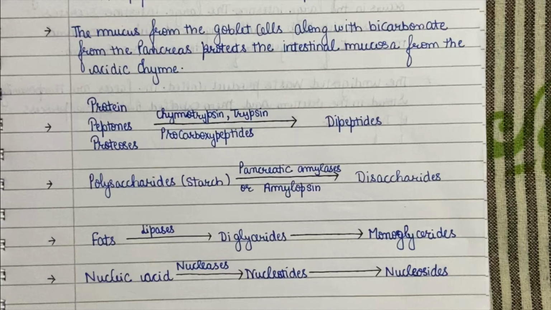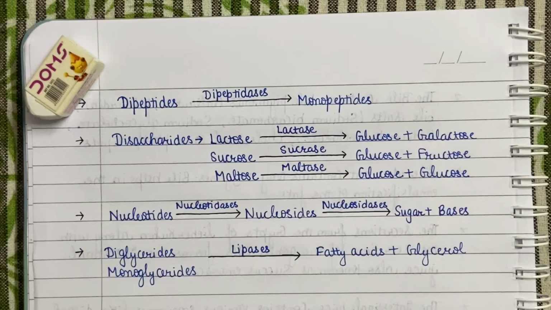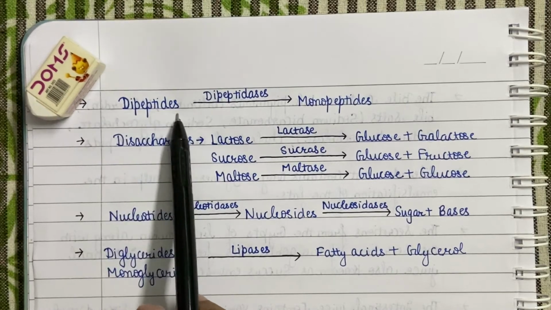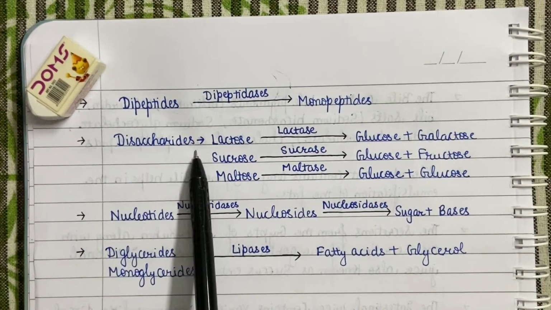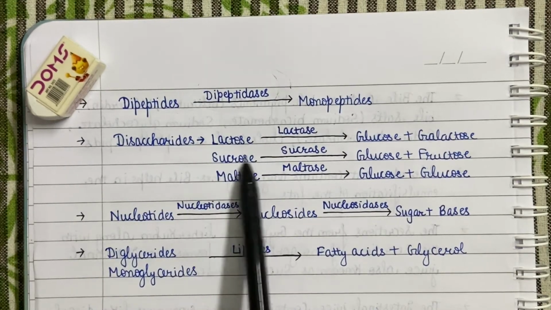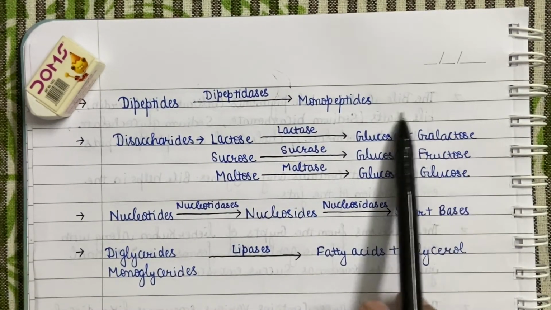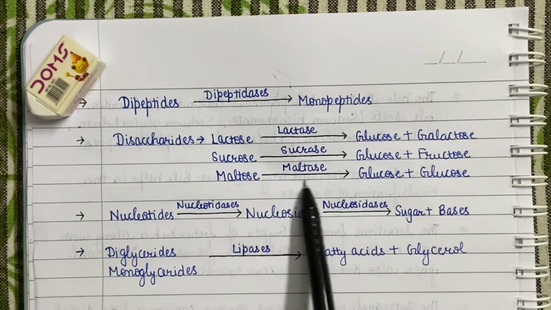After the digestion of the chyme by the pancreatic and bile juice, enzymes from the intestinal juice work on the products formed and convert them into the final absorbable form. The dipeptides so formed are converted into monopeptides by the enzyme dipeptidases. Similarly, the three disaccharides formed by carbohydrate digestion are converted into monosaccharides by the enzymes lactase, sucrase, and maltase.